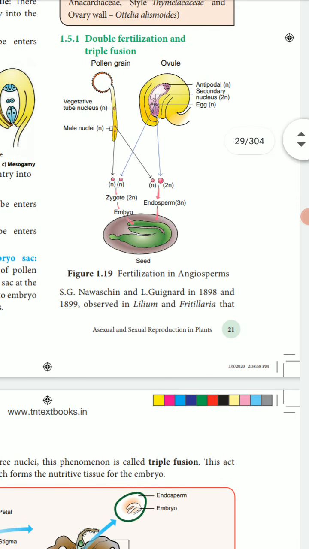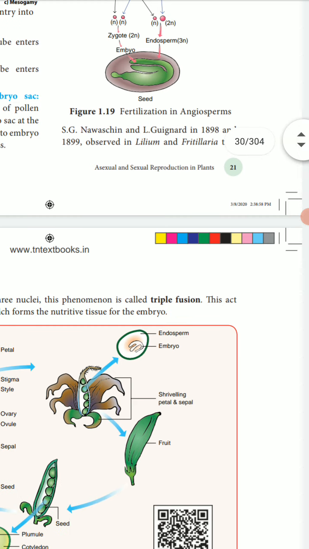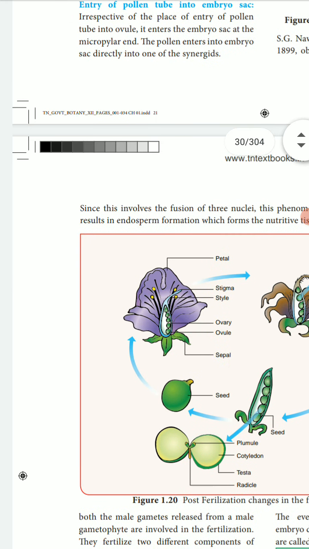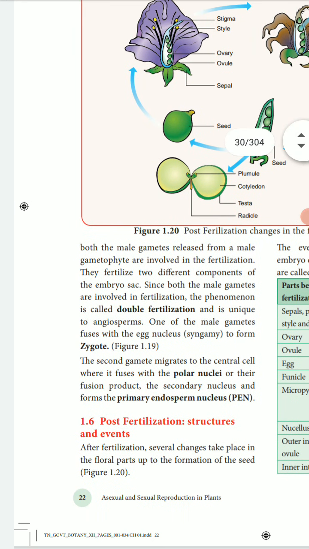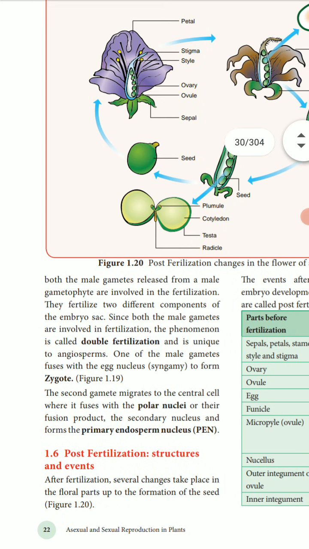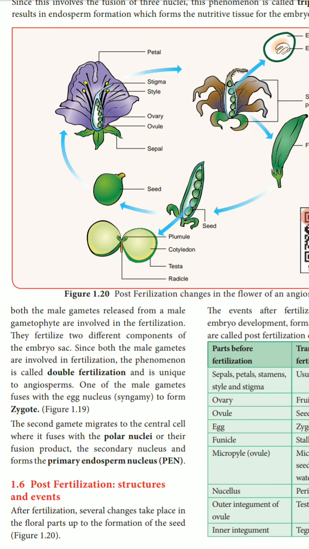This was first introduced by Nawaschin and Guignard in 1898 and 1899, who observed Lilium and Fritillaria. Both male and female gametes are released from the male gametophyte for fertilization. Both male gametes combine in the embryo sac and are involved in fertilization, a phenomenon called double fertilization.